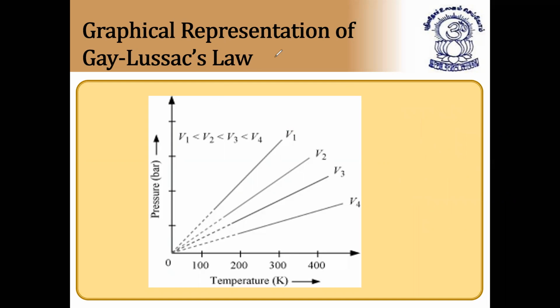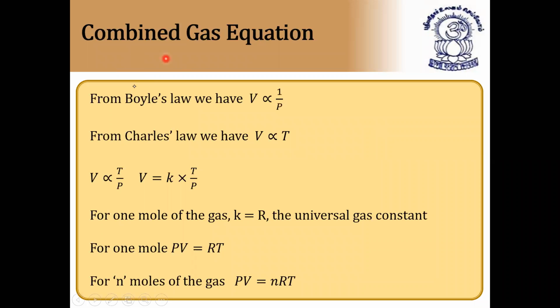So this relation they'll definitely ask in the examination, graphical representation. Next, combined gas equation. We know from Boyle's law, V is proportional to 1 by P, and from Charles' law, we have V is proportional to T. So by combining these two laws, we can say V is proportional to T by P, and for removing proportional, we have to use a constant K, that is the universal gas constant. For 1 mole of a gas, K is equal to the universal gas constant R.